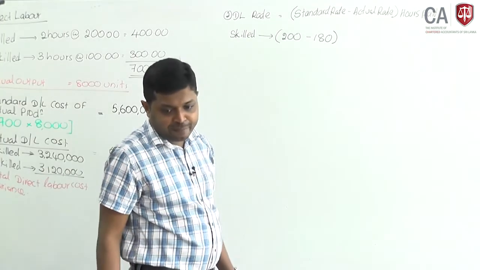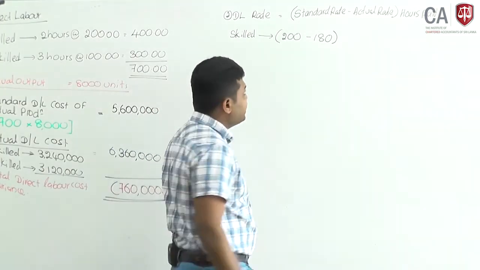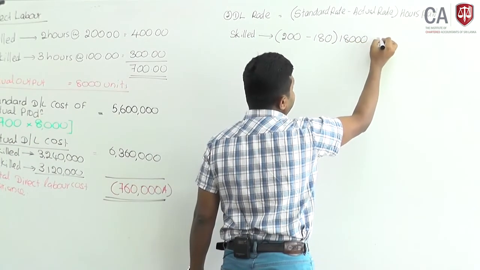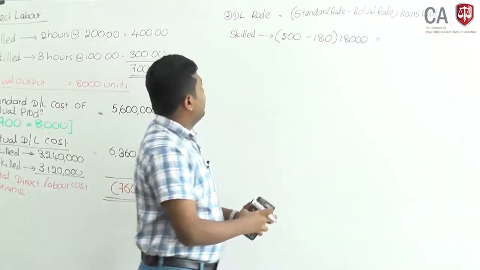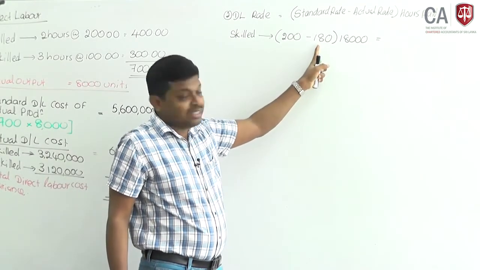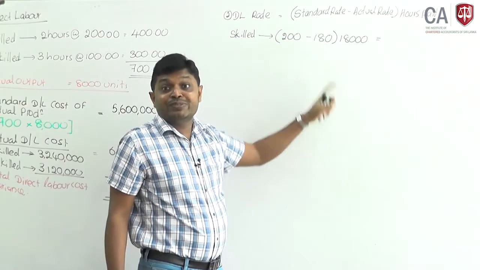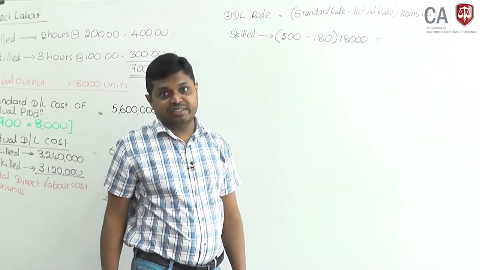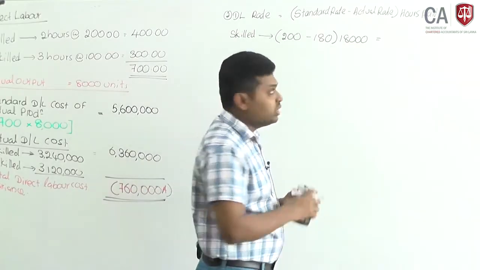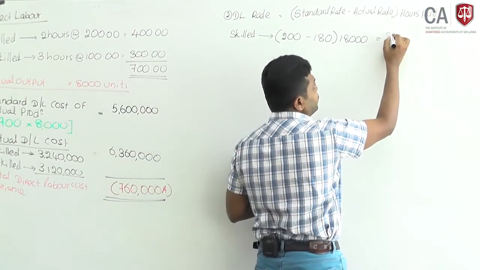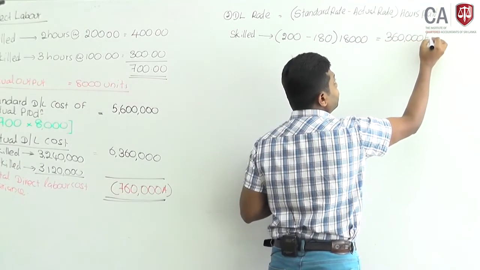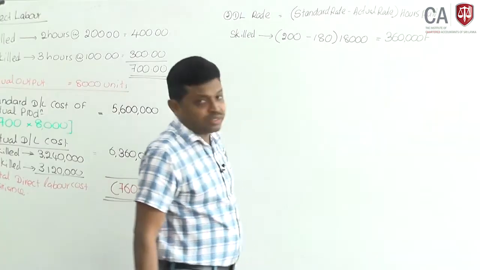Hours paid, it says 18,000 hours being paid. You expected to pay 200 rupees, but actual payment is 180. 20 rupees favorable per each hour you paid. Then 20 rupees into 18,000, 360,000 favorable.